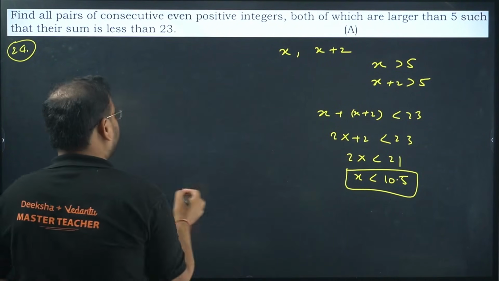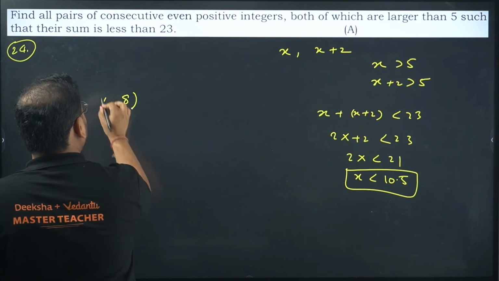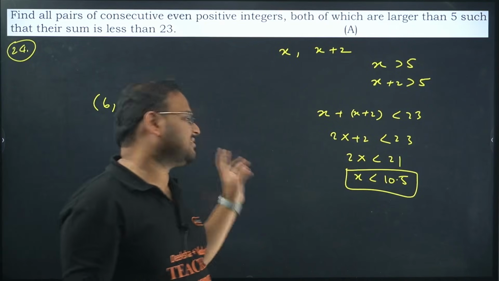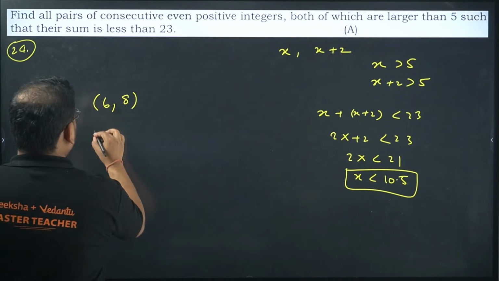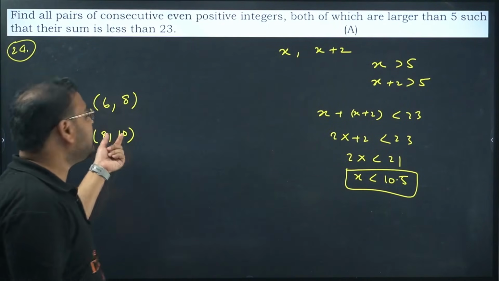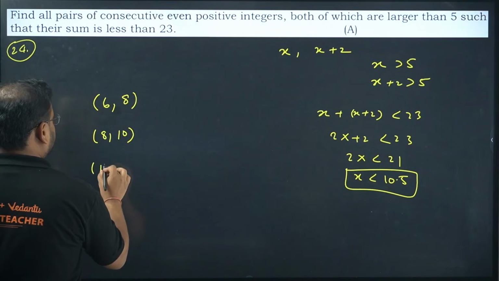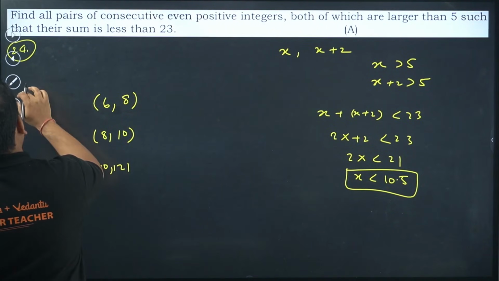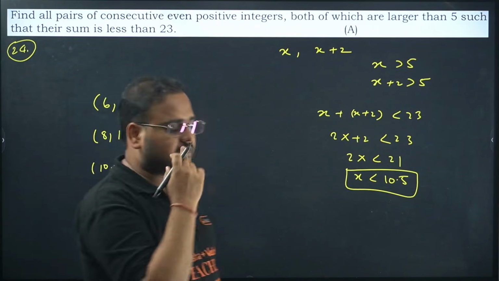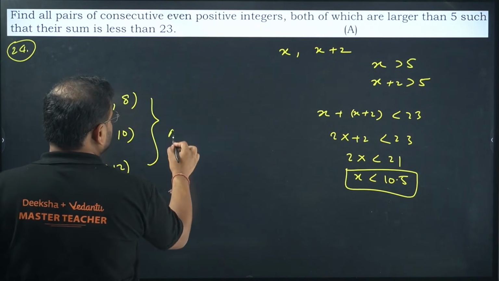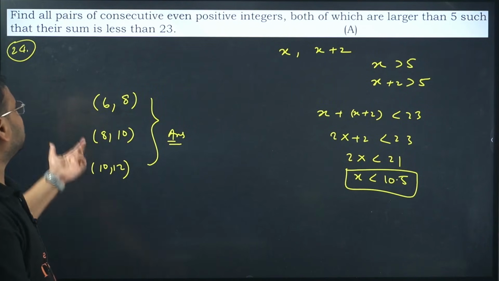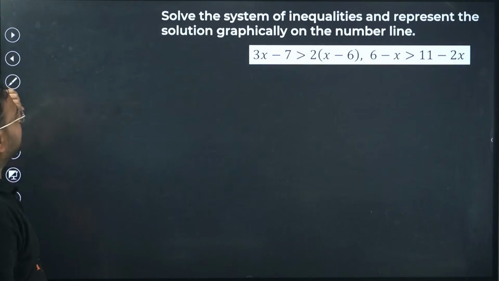Start from the even number after 5. You get 6. Next number is 8. 6 plus 8 is 14, which is less than 23. Both numbers are more than 5, and the sum is less than 23. Correct. Next one, 8 and 10. Why 8 and not 7? Only even positive numbers. 8 plus 10 is 18, less than 23. Next, 10 and 12. The sum is 22, which is less than 23. These are your answers, the ordered pairs of consecutive even positive integers. 24 is done. 25 now.